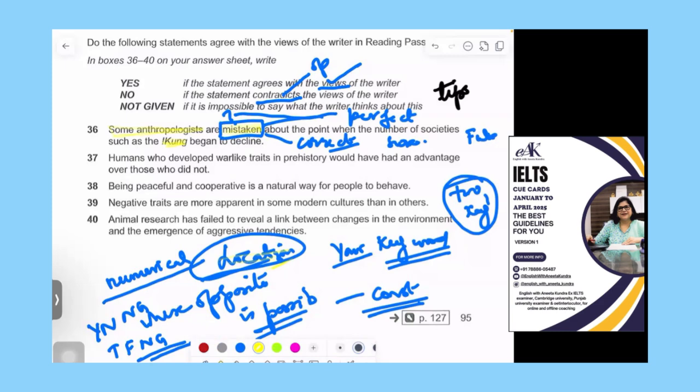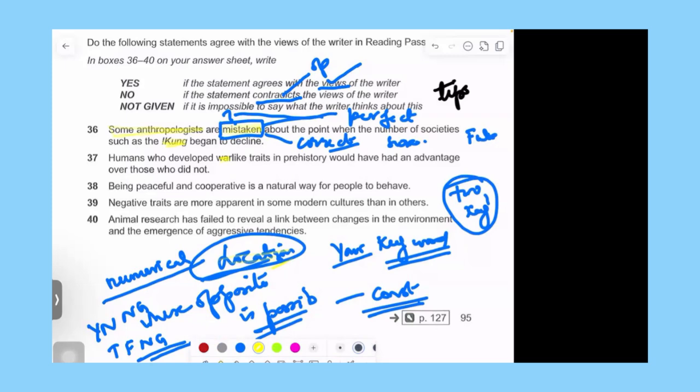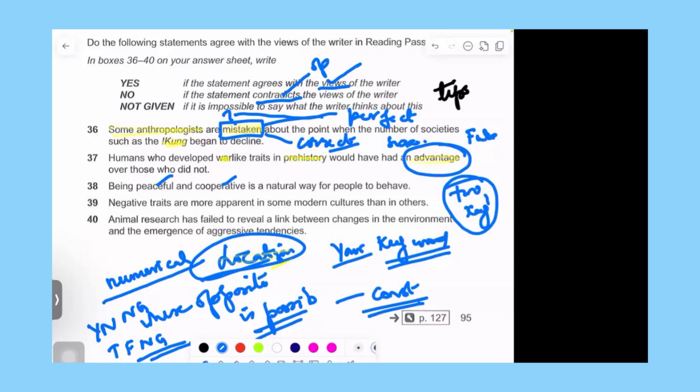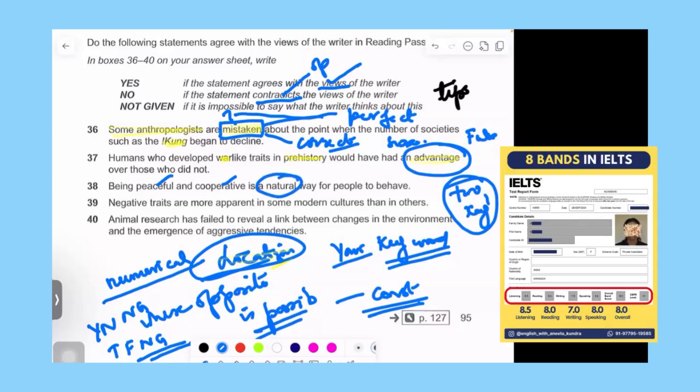Then let's say humans develop war. War could be a keyword for location. Traits in the prehistory also they cannot change, which have had an advantage. Now this is the one that is going to change the meaning. Being peaceful, cooperative, or ruthless is a natural way. Now all these words can be very important.